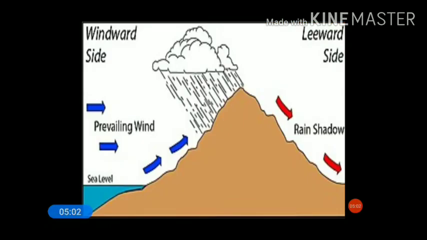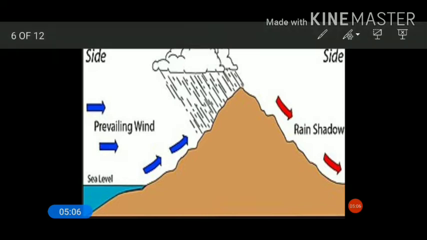This diagram represents the orographic rainfall. The moisture-laden wind, being heated, absorbs some amount of moisture from here and starts blowing towards the land. If there is any kind of upland, an elevated region, this air is forced to rise up. When this air rises up, as this is warm air fully loaded with water vapor,